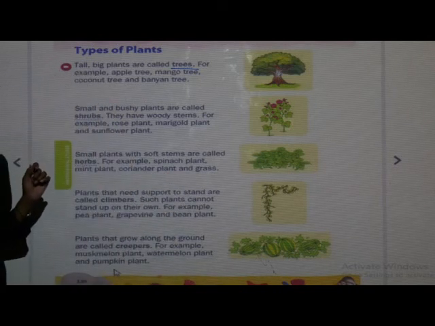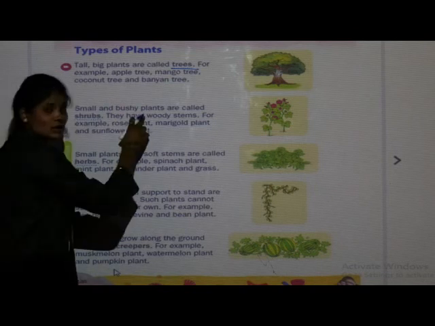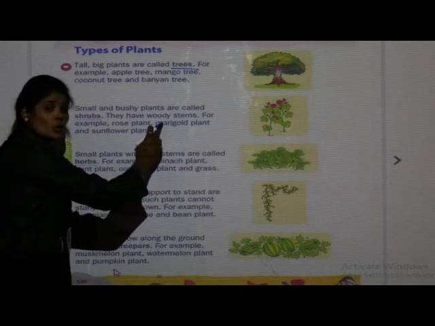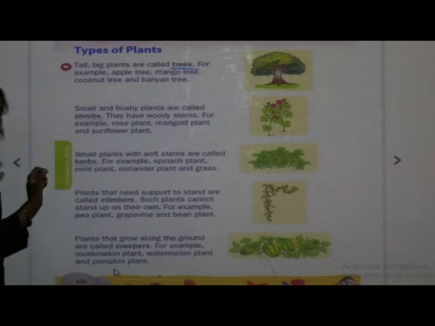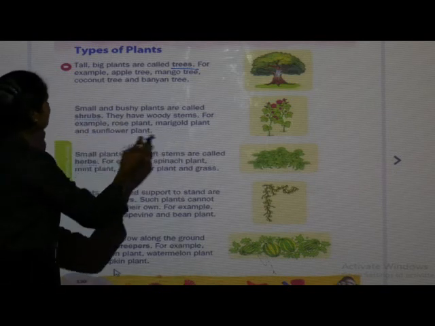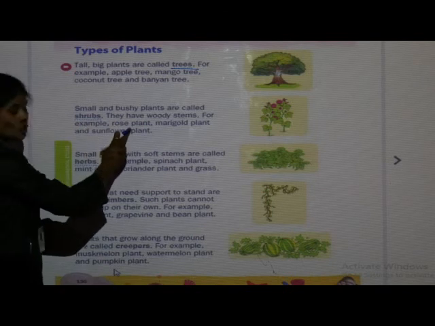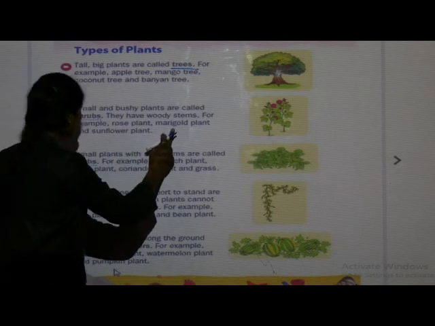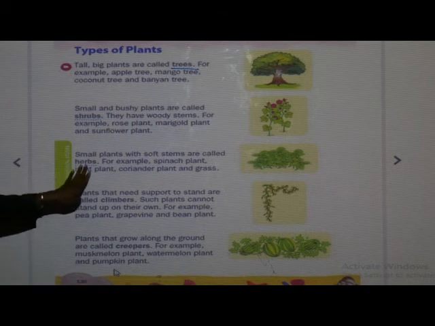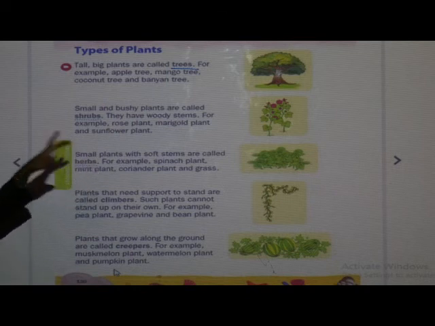Next type we have seen is shrubs. Shrubs are of medium size. उनकी size कैसे होती है? Medium, means they are shorter than trees. They have woody stem and their life cycle depends on their species. So which are the examples of shrubs? Rose plant, marigold plant and sunflower plants. Next type we have seen is herbs.